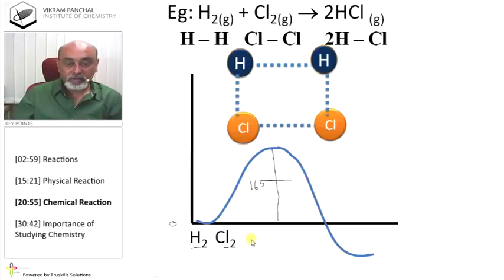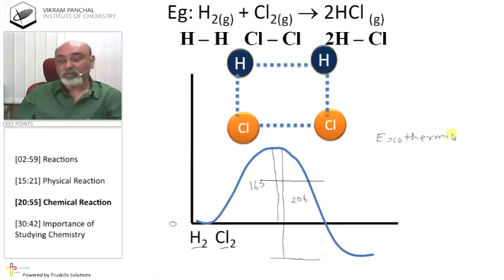But on the other hand, when hydrogen and chlorine combine with each other, the energy released is more than energy given. And about 206 kilocalories released. So this reaction is an exothermic reaction. It is called exothermic reaction.